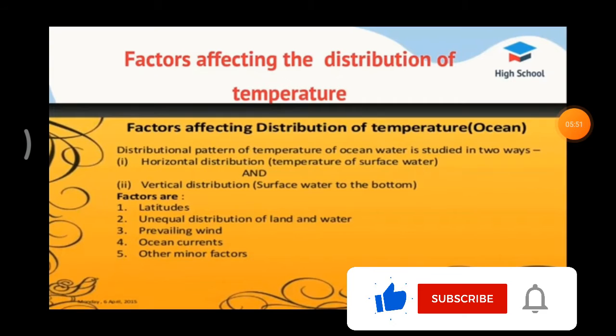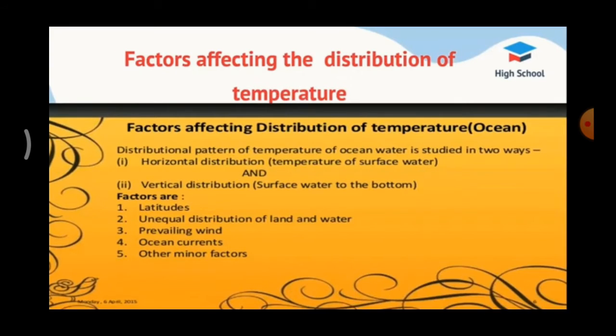Factors affecting the distribution of temperature. Latitude, altitude, nature of land, ocean currents, prevailing winds, slope, shelter, distance from the sea, natural vegetation, soil. These factors affect the distribution of temperature. Latitude is nothing but imaginary lines drawn on the earth by human beings.